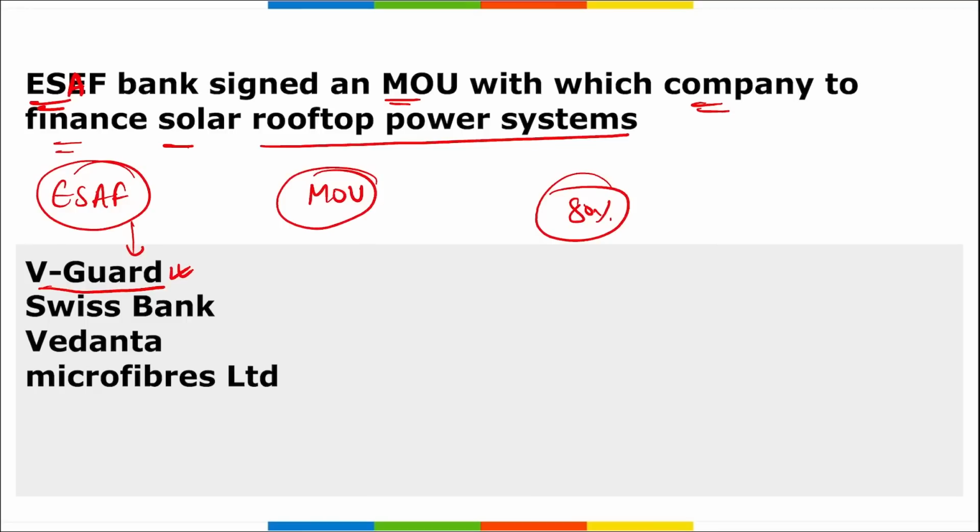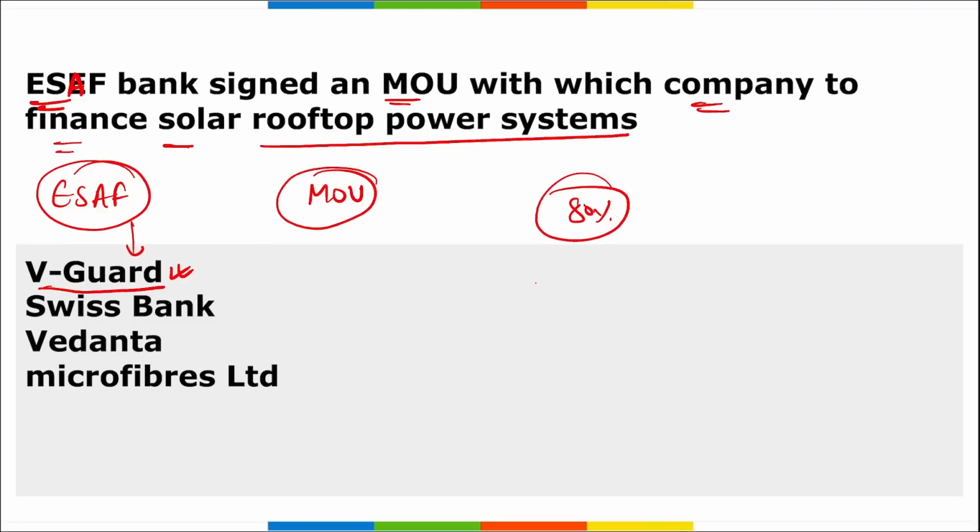This will include the cost for installation for residential or commercial applications also. This partnership would enable customers to transition to clean energy, and this will ease the affordability and enable them to generate their own electricity using the sun's energy. Here remember, the Ministry of New and Renewable Energy has provided up to 40% subsidy for the VGuard's rooftop solar